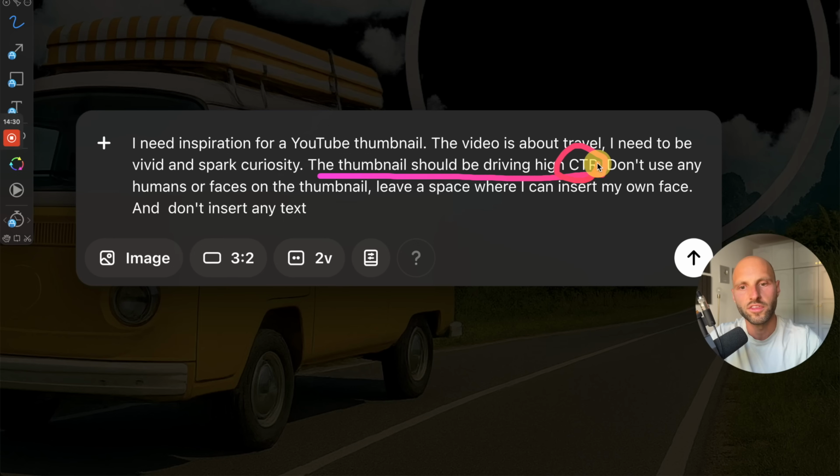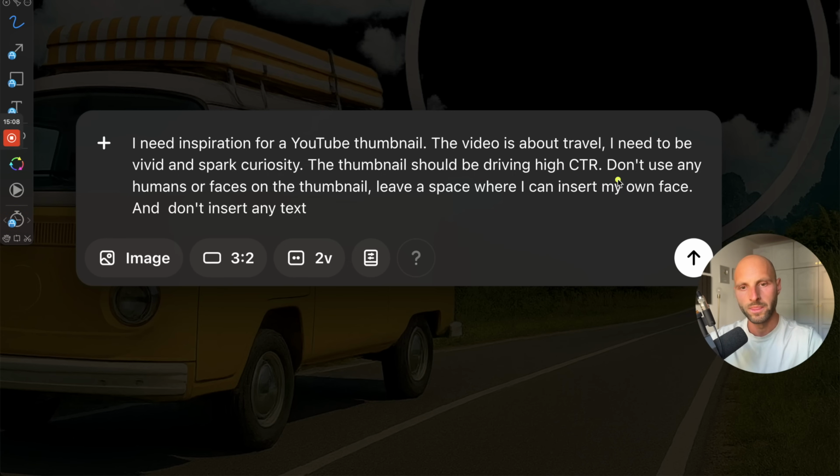So what is CTR? This is the key factor to remember when you're creating a thumbnail. CTR stands for click-through ratio, meaning how many people out of 1,000 have clicked your thumbnail to watch the video. For example, let's say 100 people. If 100 people see the thumbnail and only one clicks to watch the video, that's 1% CTR. And respectively, if 10 people out of 100 who've seen your thumbnail click to watch the video, this is 10% CTR. So as you can see, the higher the CTR, the better the watch time and the views on this YouTube video.